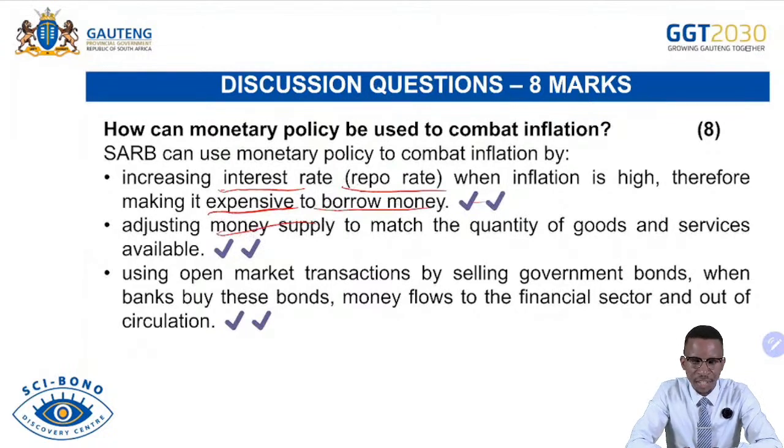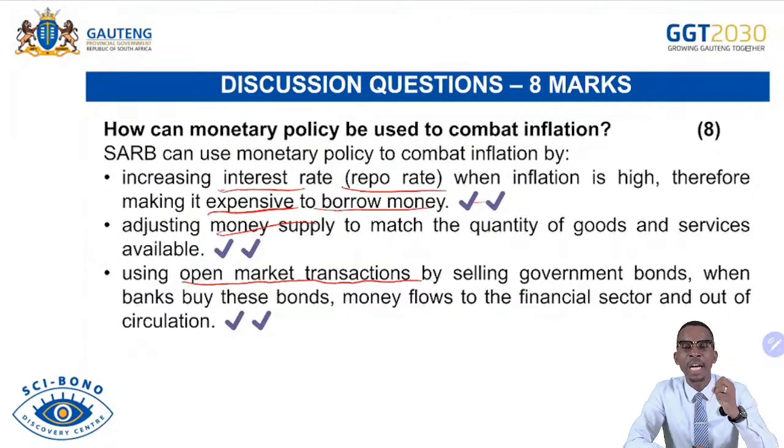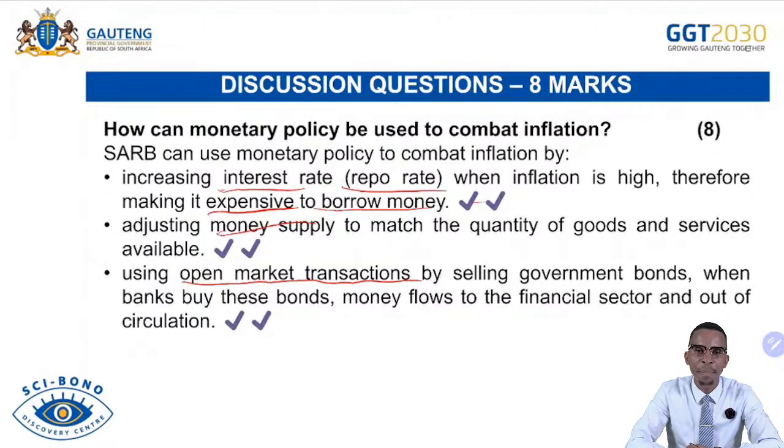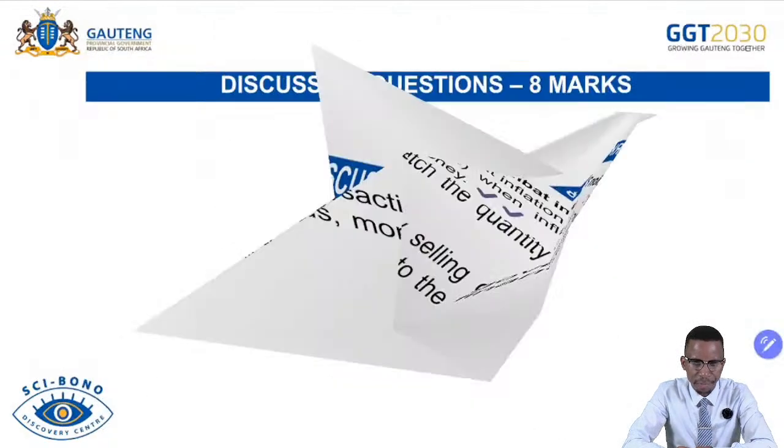Also, open market transactions. The Reserve Bank can intervene by selling bonds in the open market, which is the activity that occurs between commercial banks and the South African Reserve Bank. As the Reserve Bank sells bonds to the commercial banks, the money supply will be taken away from circulation, resulting in commercial banks remaining with less money, and then fewer loans will be created and less credit will be created, and then there will be less demand for goods and services.